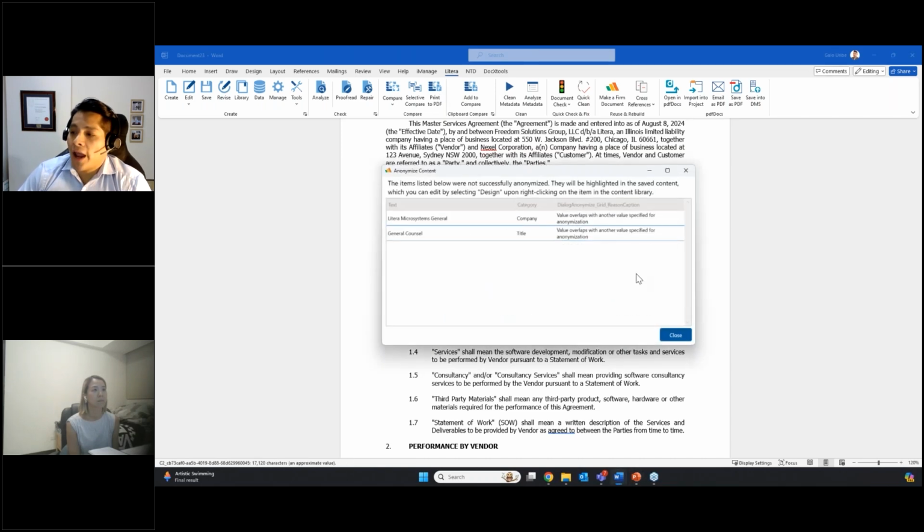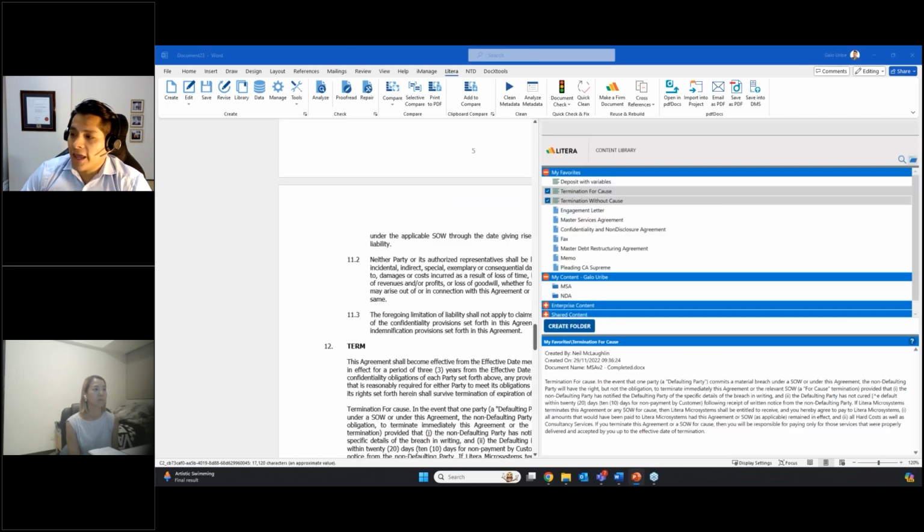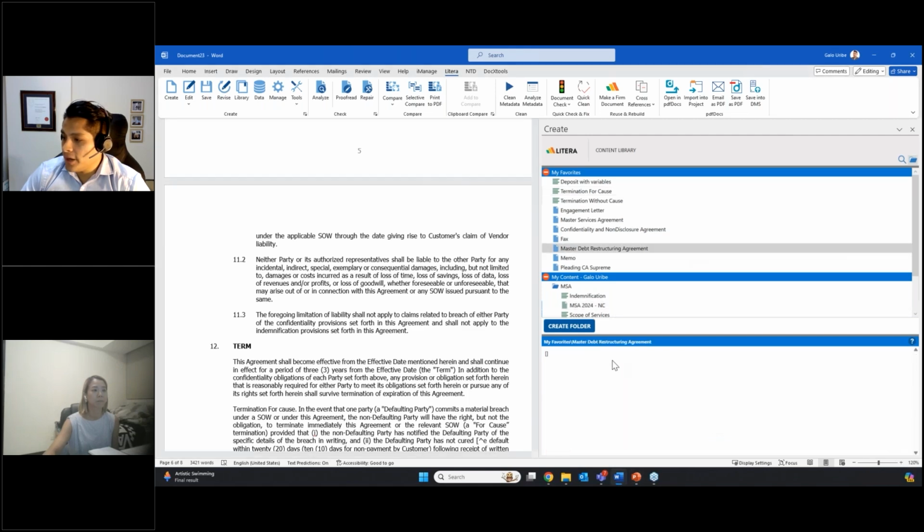Create will do all of the heavy lifting for you, will anonymize all of that data, add the variables into the template, and it will let you know once that automation has been completed. Once you hit OK, your content library will be open and you will be directed to that template that we just saved, which I have here, MSA 2024, Nexel Corporation. We can see here a preview of the document itself.